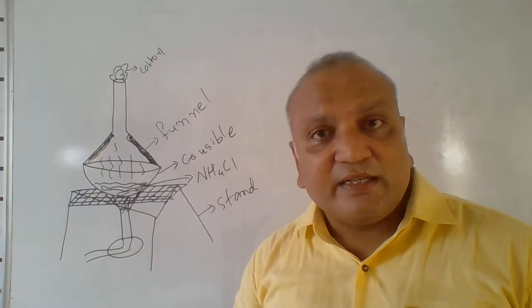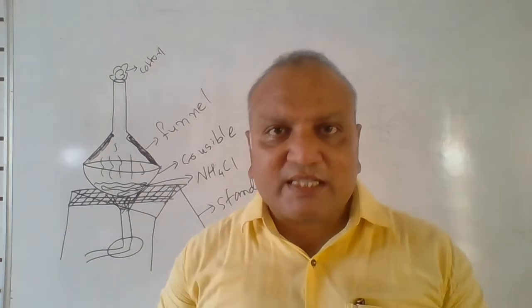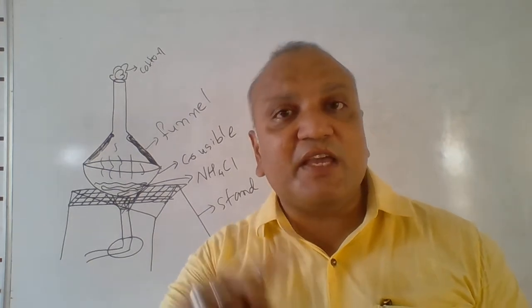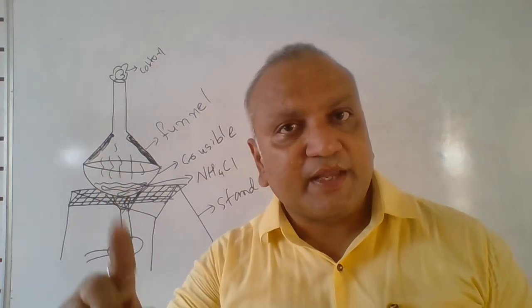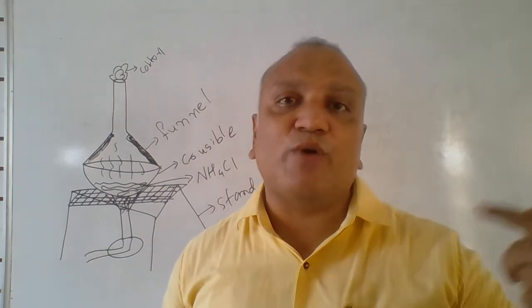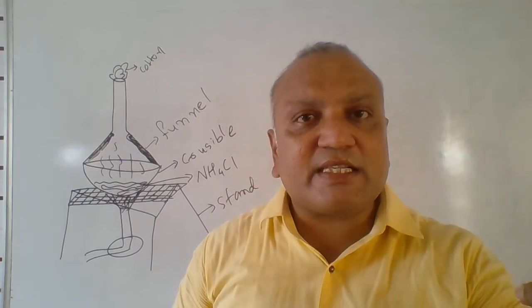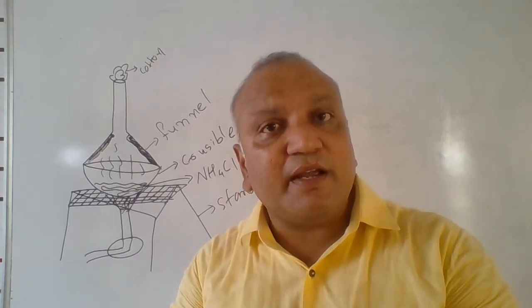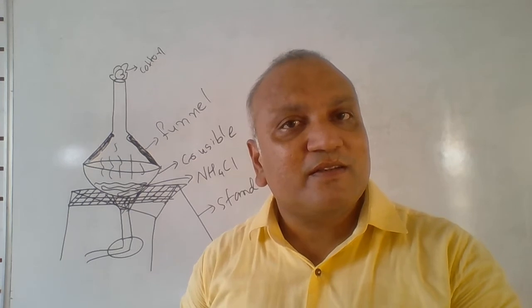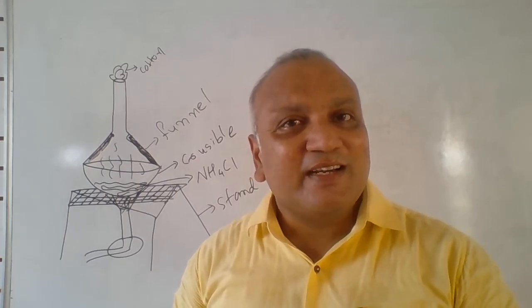So friends, there is another link among all these three. When we give heat energy to a solid, it is converted into liquid. Give heat energy to liquid, it converts into gaseous, and its inverse. When gaseous is cooled down, do you know what it is called?